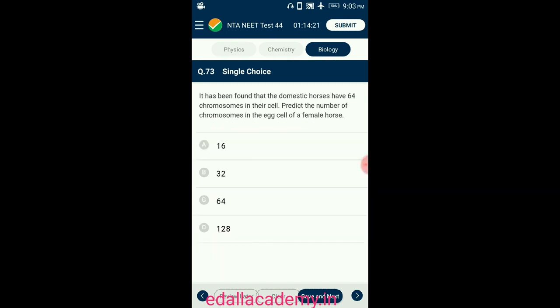Question number 73. It has been found that domestic horses have 64 chromosomes in their cells. Predict the number of chromosomes in the egg cells of the female horse. Egg cells are the type of gametes that participate in the process of sexual reproduction. These cells have half of the chromosome content compared to other somatic cells. They are formed by meiotic division, which reduces the chromosome set from diploid to haploid. Since the diploid cells of the horse have 64 chromosomes, its egg cell, that is a gametic cell, will have half, that is 32 chromosomes. So the answer is option B, 32 chromosomes.